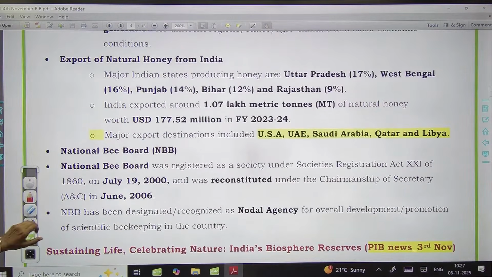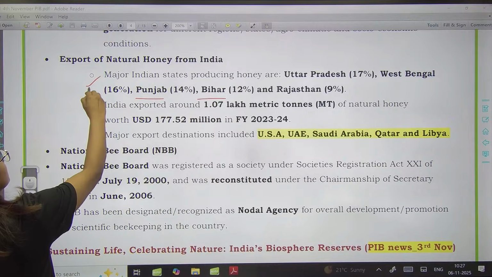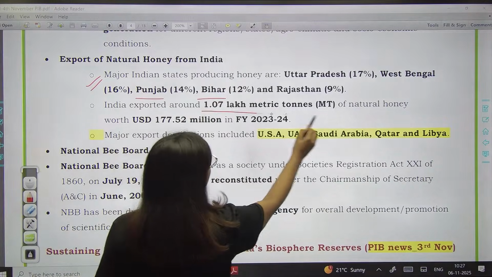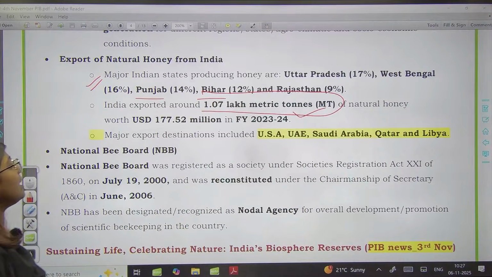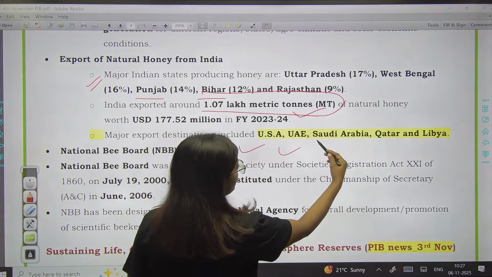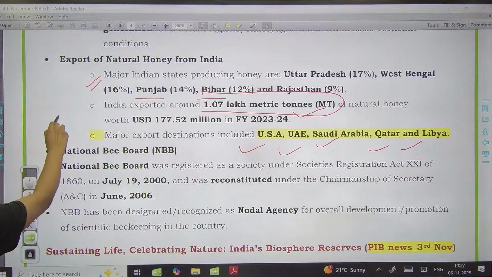Now when we have this natural honey farming, we have major Indian states like Uttar Pradesh, which produces 17% of honey, followed by West Bengal, Punjab, Bihar and Rajasthan. So please remember these largest honey producing states. And when we talk about the export of honey, it is 1.07 lakh metric tons of natural honey that we export to other countries. These export destinations cover countries like USA, UAE, Saudi Arabia, Qatar and Libya. Okay, so please remember this fact. It is going to be very important for you.